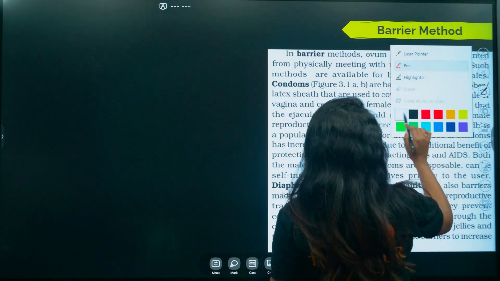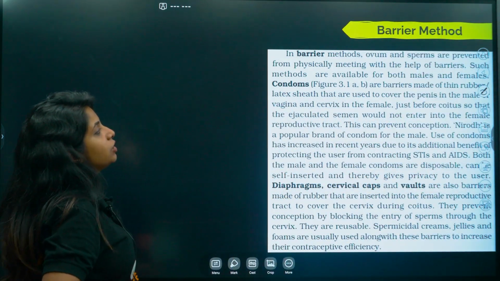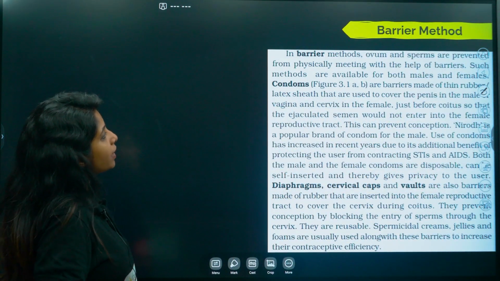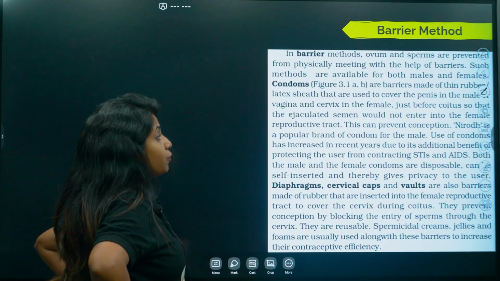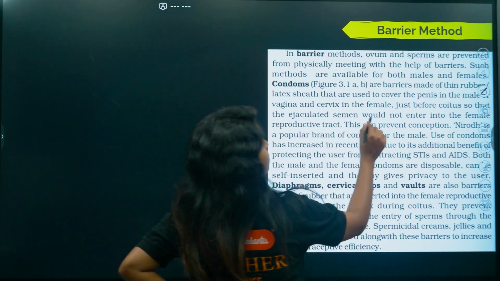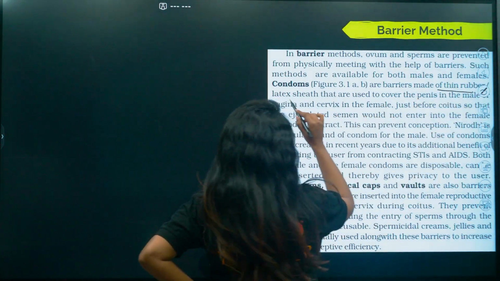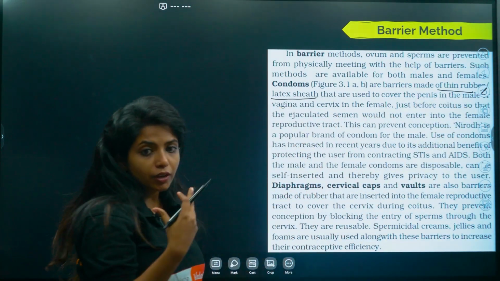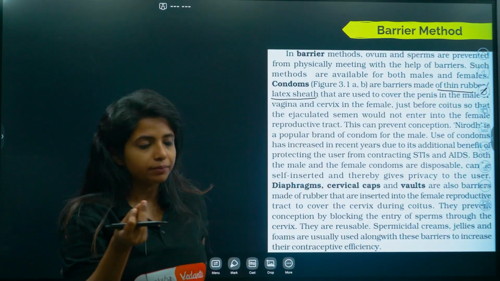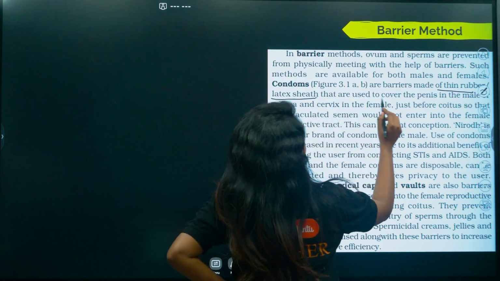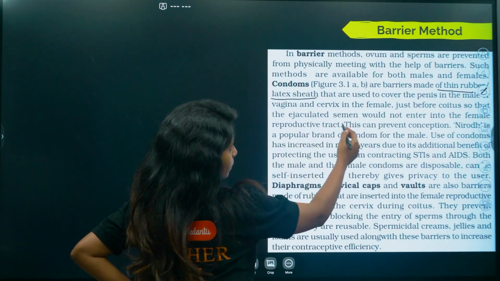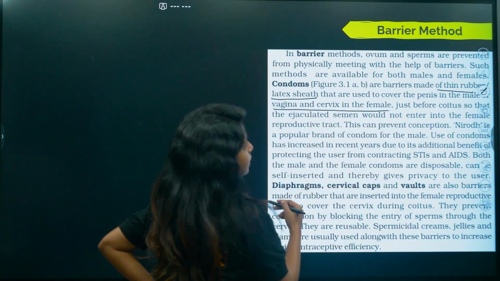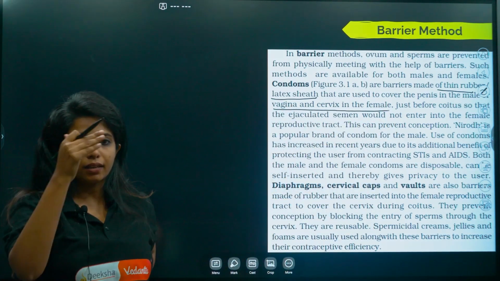In barrier methods, ovum and sperms are prevented from physically meeting with the help of barriers. Such methods are available for both males and females. Condoms are barriers made of thin rubber latex sheet. You can use rubber as well, but it should be very thin. They are used to cover the penis in the male and the vagina and cervix in the female. Obviously the cervix is getting covered, I showed you, right?